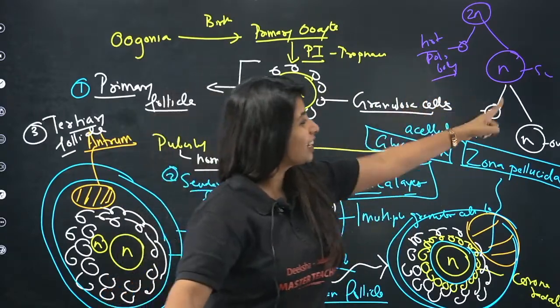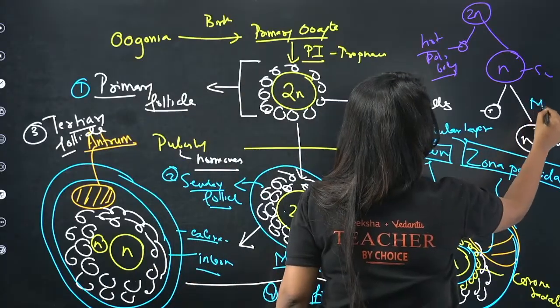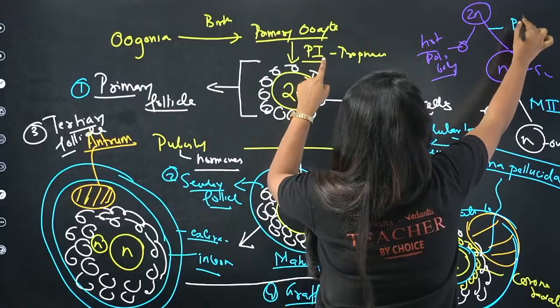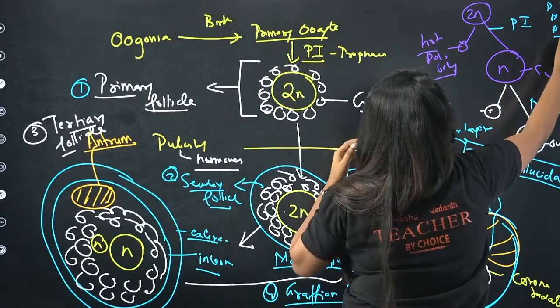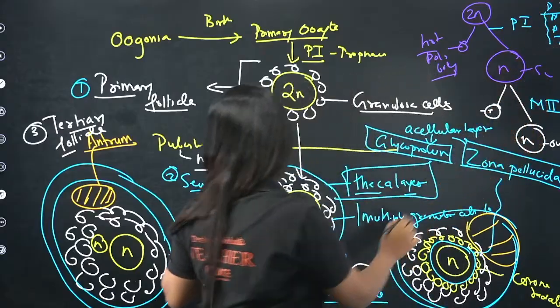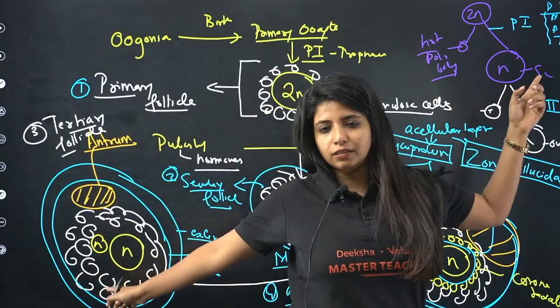Why? Because the secondary oocyte is also stuck in a stage. In which stage? Metaphase 2. So here, this was stuck in which stage? We said prophase 1. So we have prophase, metaphase, anaphase, telophase, 1, 1, 1, 1. It was stuck here. Then it underwent division and finally formed the secondary oocyte where? Here, when it formed the tertiary follicle.